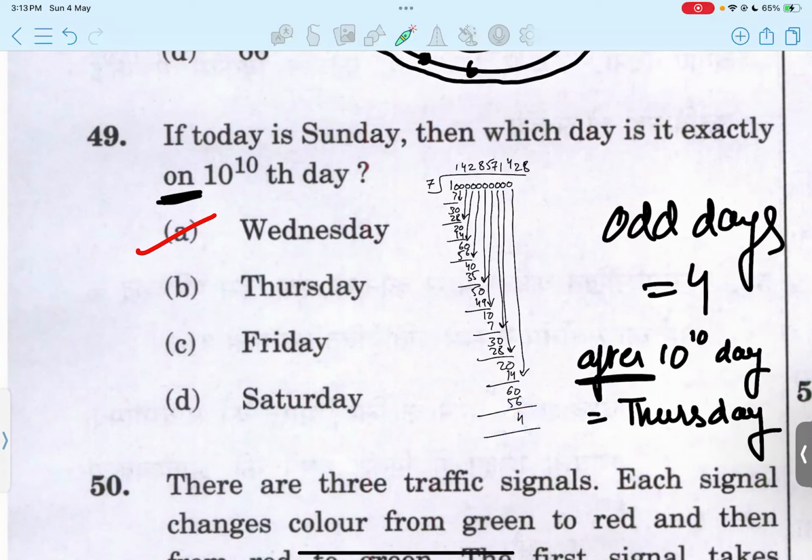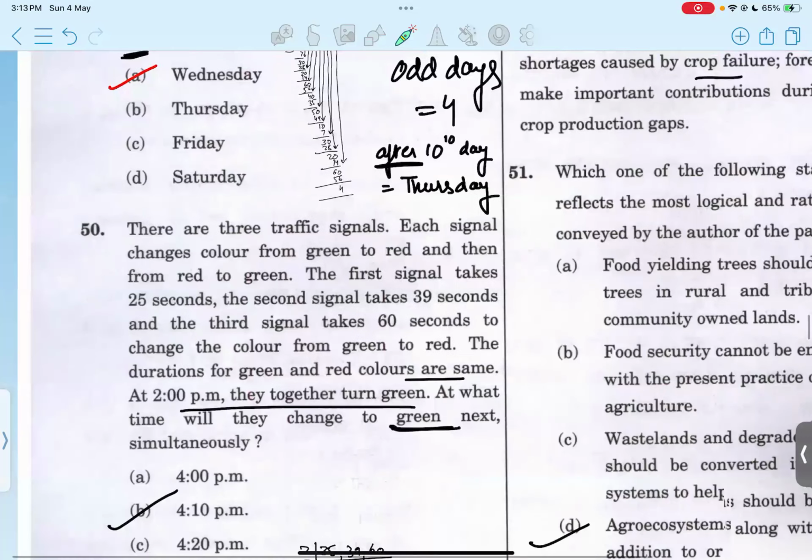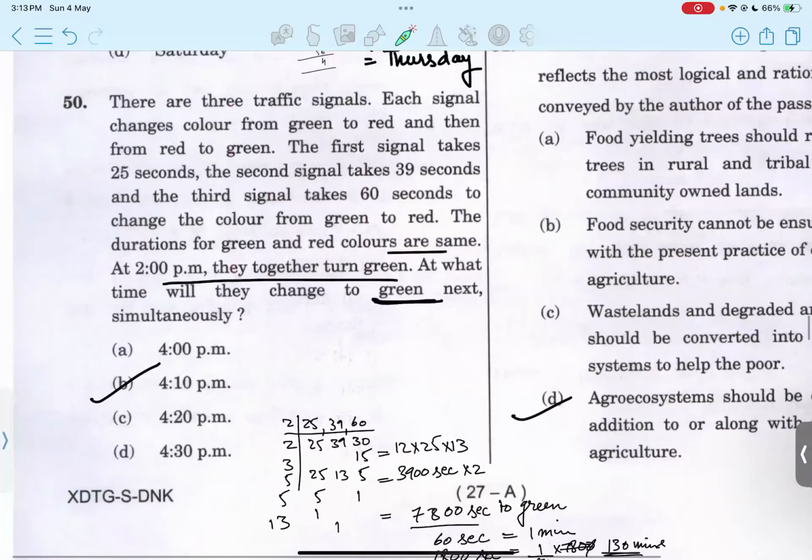Now you will be stuck at either Thursday or Wednesday. For that, the language of the question becomes very important. If it would have been asking us after the 10th day, the answer would have been Thursday, because we would not count Sunday then. So 4 days after Sunday would be calculated if this would have been the language. Because it is on the 10th day, Sunday would be included in these 4 odd days. So it means the next 3 days after Sunday would be Wednesday. Option A.